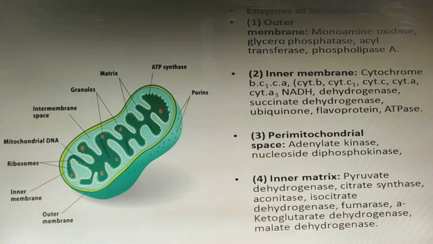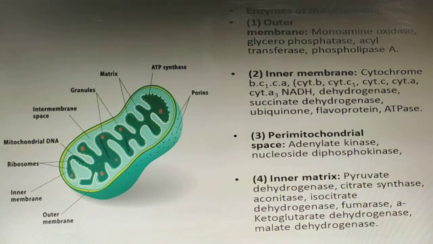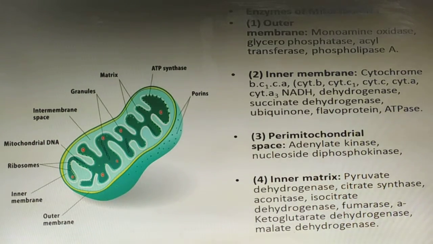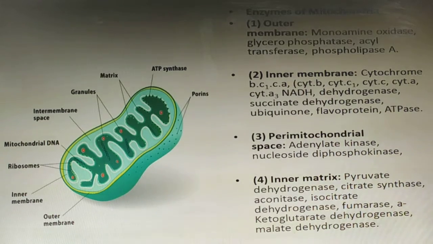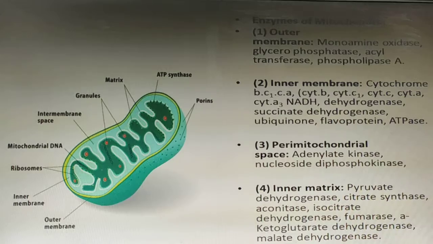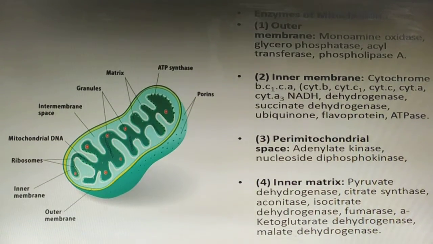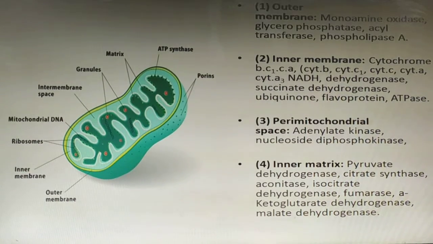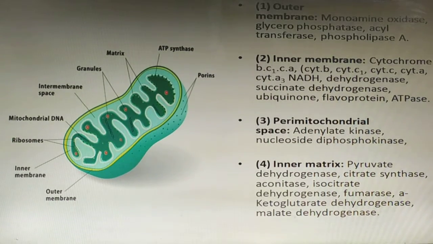When we are talking about the outer membrane, it has the enzymes monoamine oxidase, organophosphate acyl transferase, and phospholipase A. These are the enzymes present in the outer membrane. While talking about the inner membrane, cytochromes B, C1, CA, as well as NADH dehydrogenases, succinate dehydrogenases, ubiquinone, flavoproteins, and ATPases are there. These are the enzymes which you have to learn.